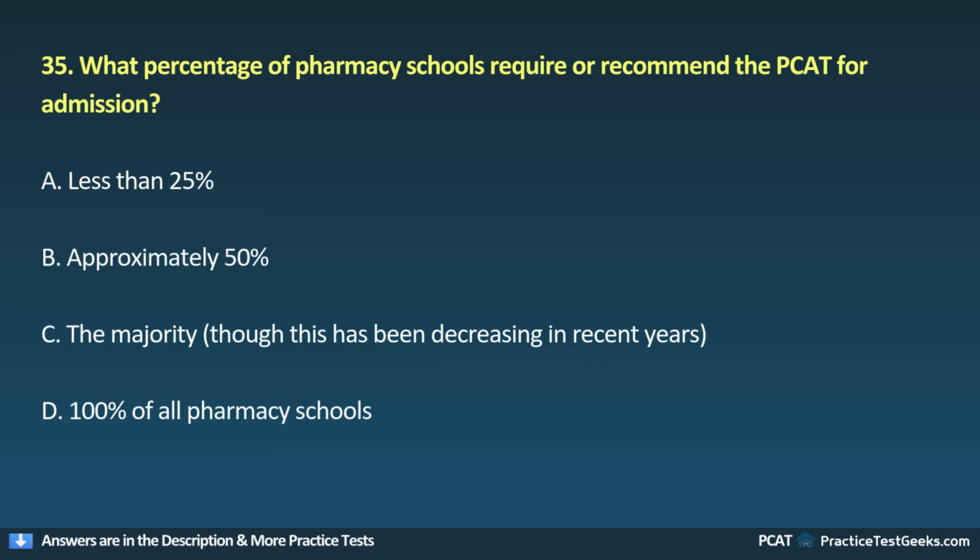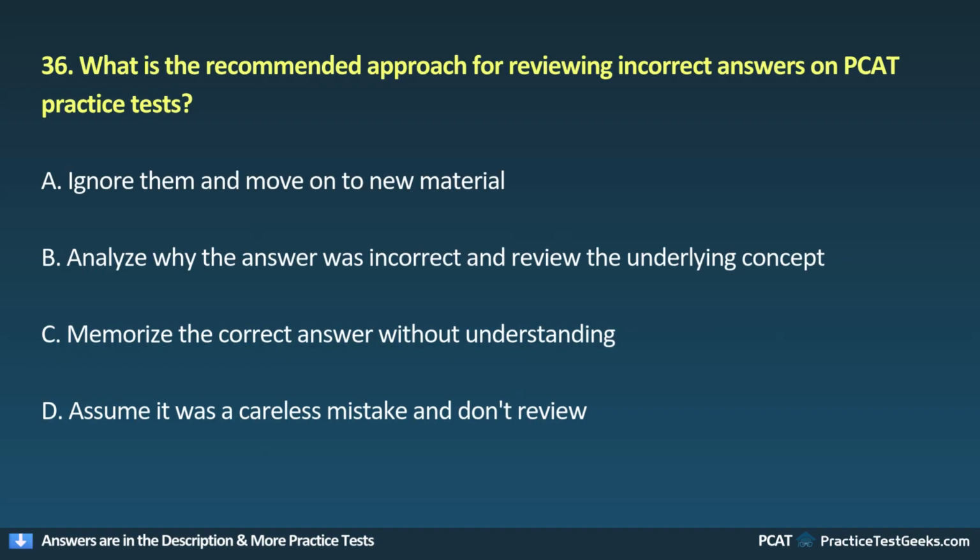A, less than 25%. B, approximately 50%. C, the majority, though this has been decreasing in recent years. D, 100% of all pharmacy schools. 36. What is the recommended approach for reviewing incorrect answers on PCAT practice tests?